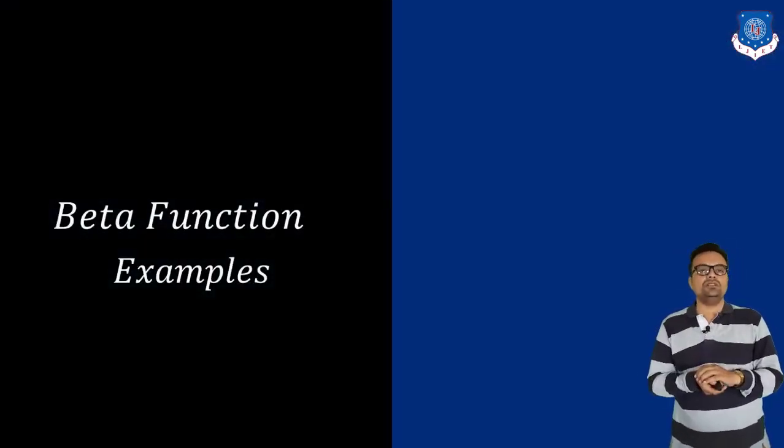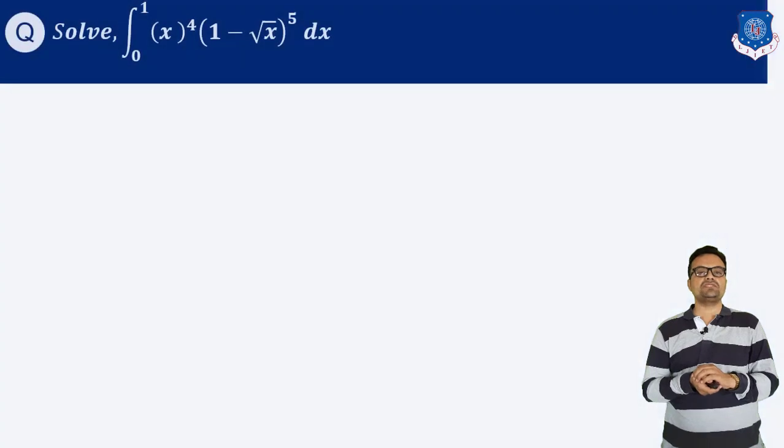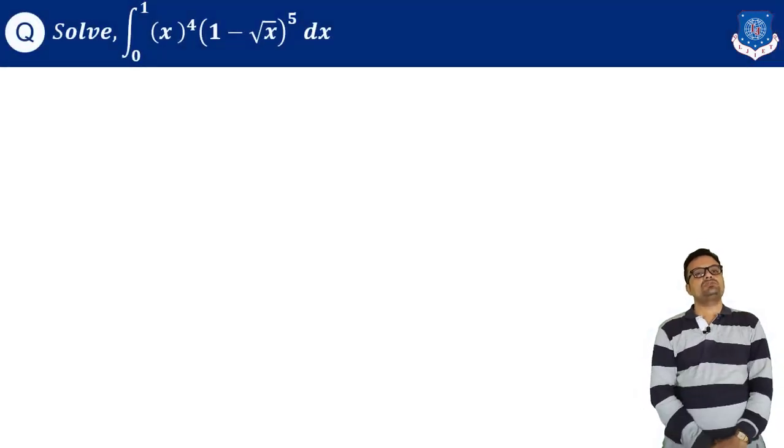Now let us focus on examples of beta function. Suppose we want to solve this: the integral from 0 to 1 of x raised to 4 into 1 minus root x, whole raised to 5, dx. What I will suggest at this point is that you try to figure out the solution without beta and gamma function.